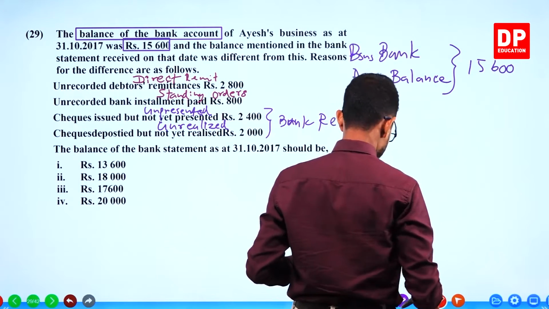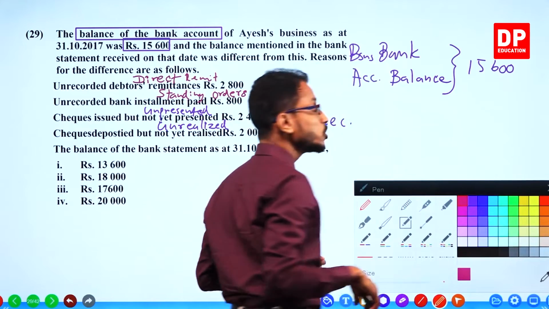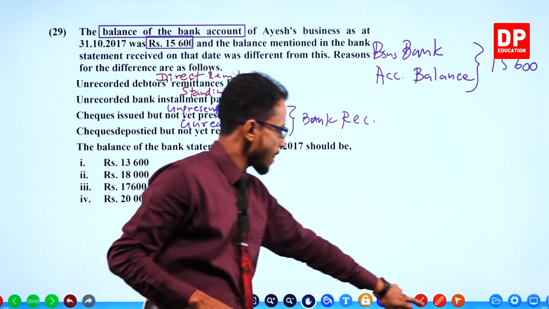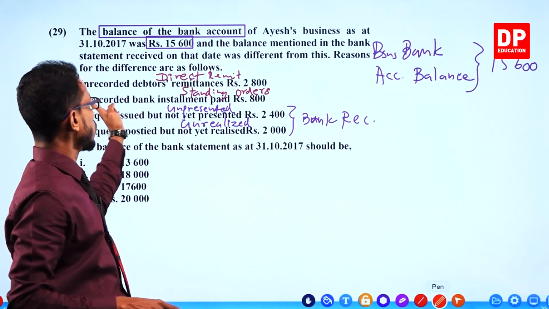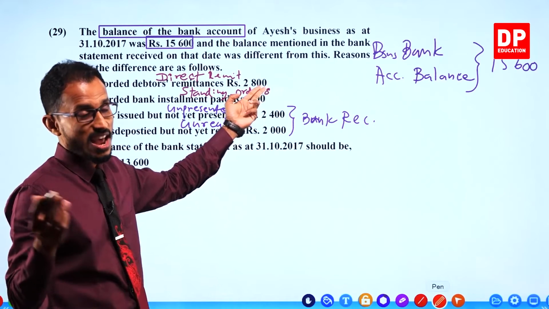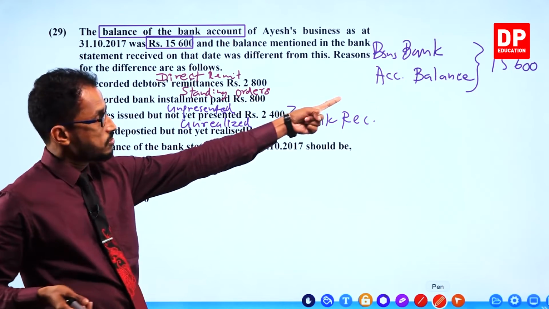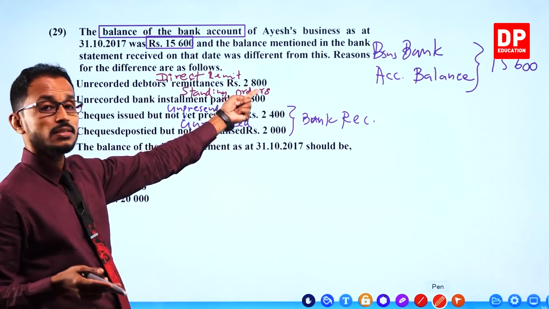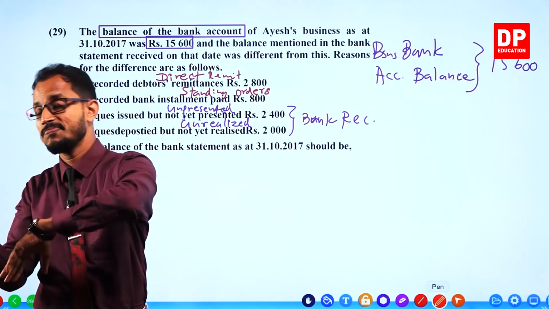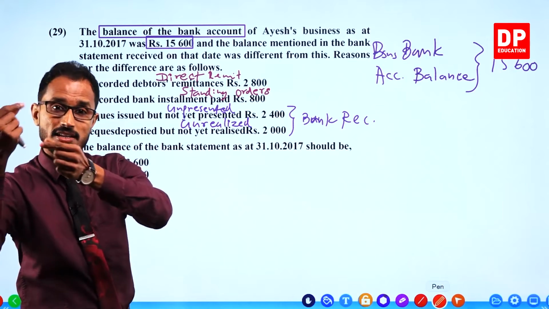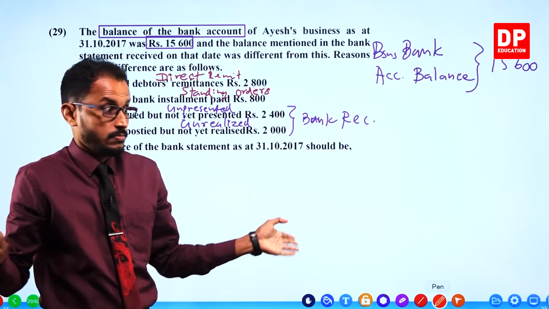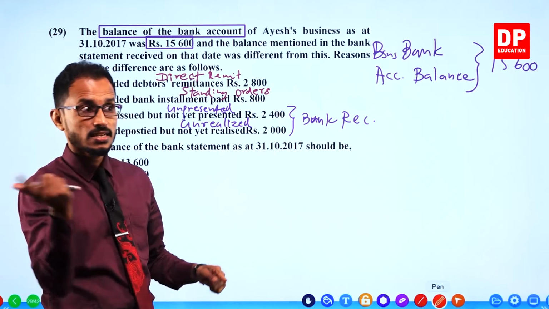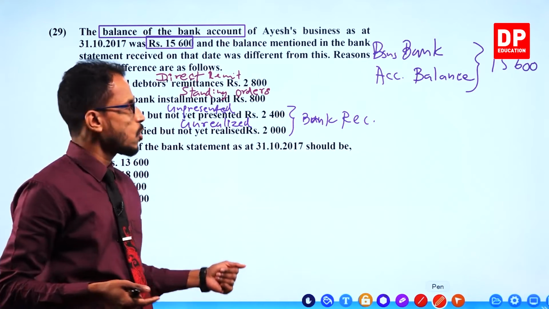In this 15,600, have we recorded the direct remit of 2,800 in the business bank account? Maybe somebody has directly put money into our bank account by online transfer. We don't know that. No, we haven't recorded it.